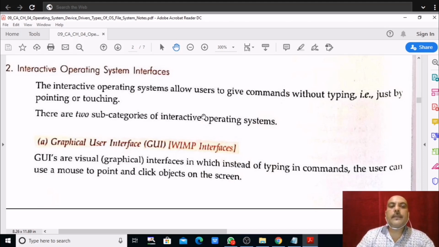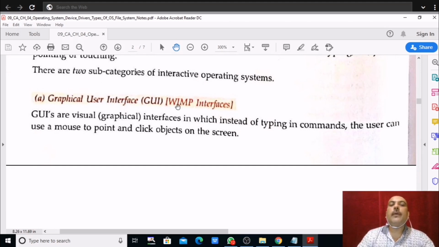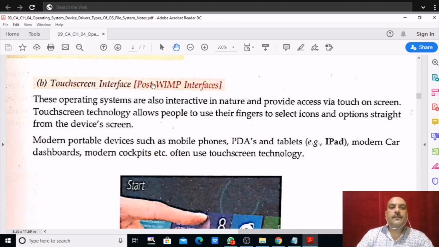Again, it has two subcategories. The first one is GUI, graphical user interface. You may have heard of this or learned about it in your previous class. Graphical user interface and touch screen interface, which is also known as post-WIMP interface, and graphical user interface is known as WIMP interface. WIMP: windows, icon, menu and pointer. Windows, it is window based.